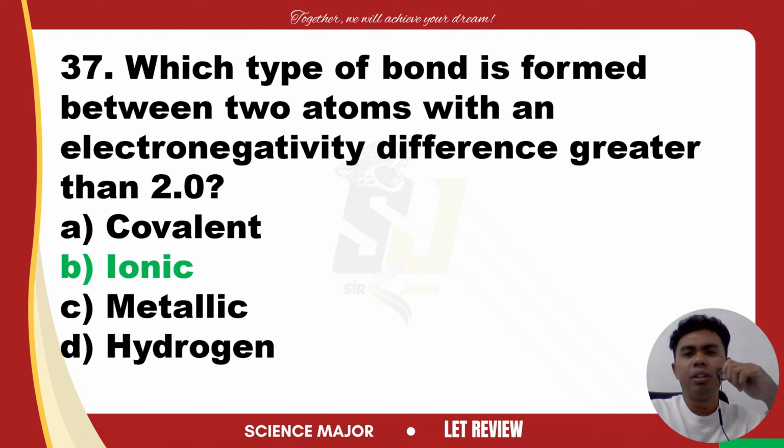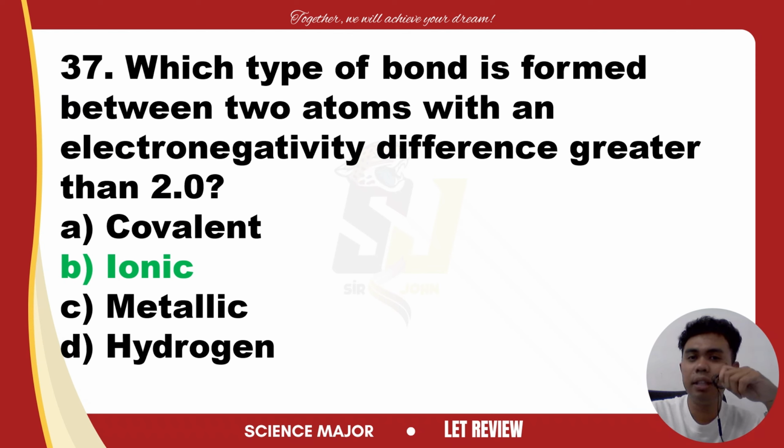So let's talk about the electronegativity difference. Take note of this. An electronegativity difference greater than 2.0 indicates a large disparity in the ability of two atoms to attract electrons.